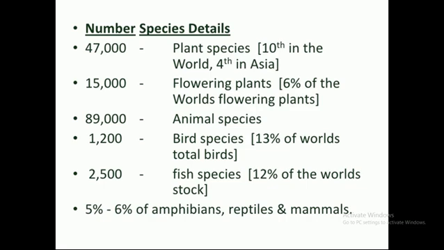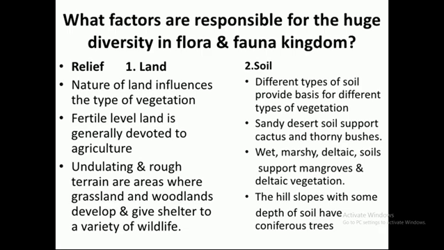15,000 flowering plants, 89,000 animal species, 1200 bird species, 2500 fish, and 5 to 6% are amphibians, reptiles and mammals. We discussed the variety of plants and animals present in India. And in the different parts of India, we have different varieties of plants and animals. So which factors are responsible for such great biodiversity or different variety of flora and fauna in India?